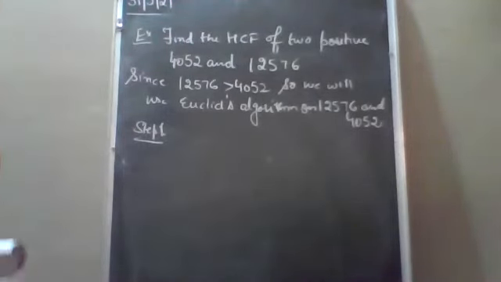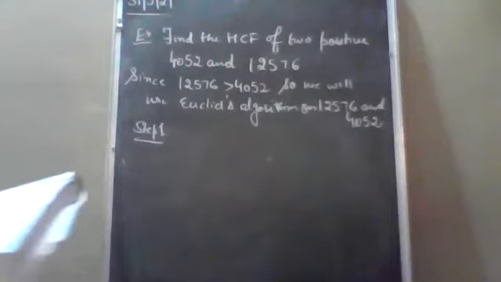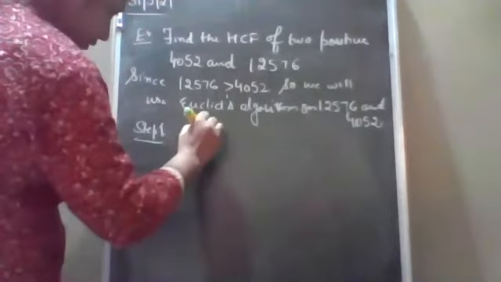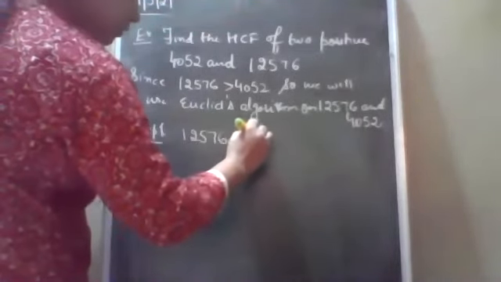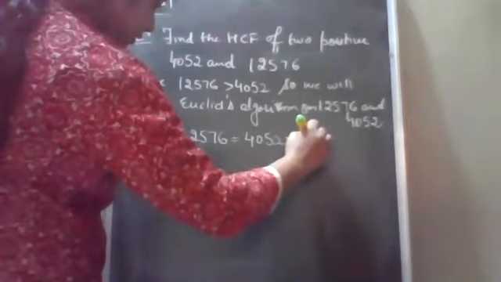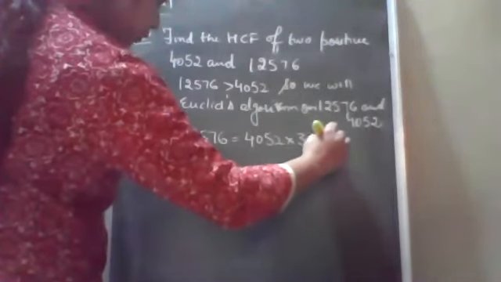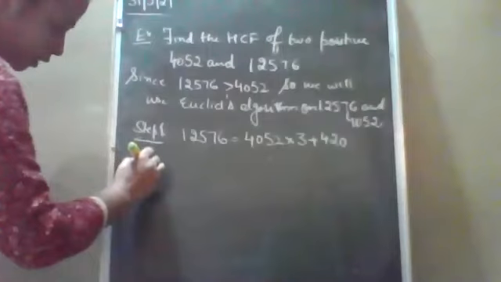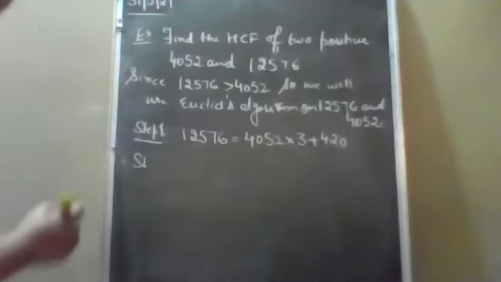Ma'am, step 1, 12576 is equal to 4052 into 3 plus 420. Okay. Step 2, next student is Mahakmeet.